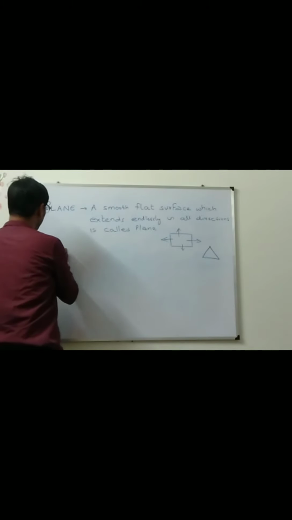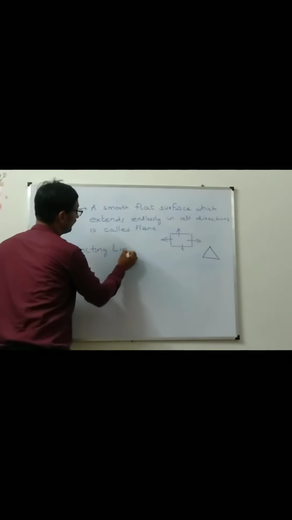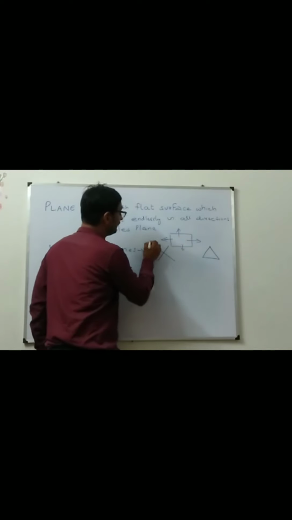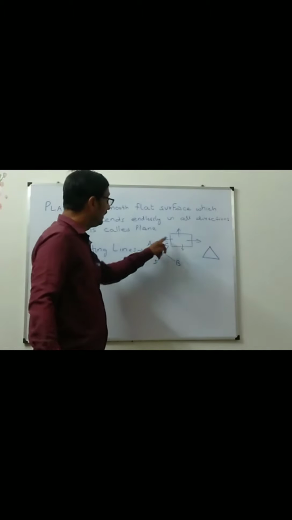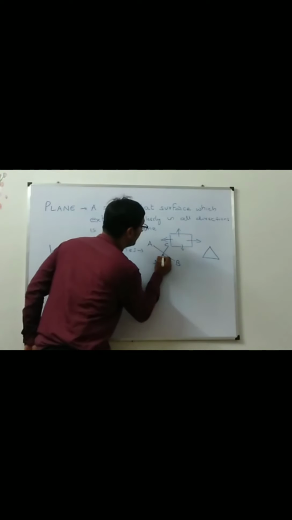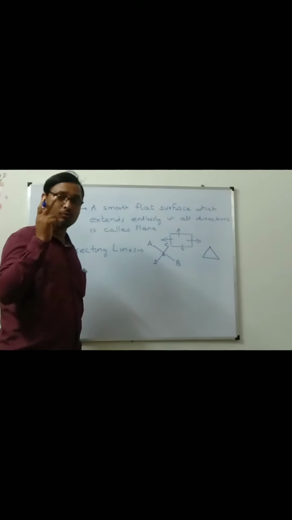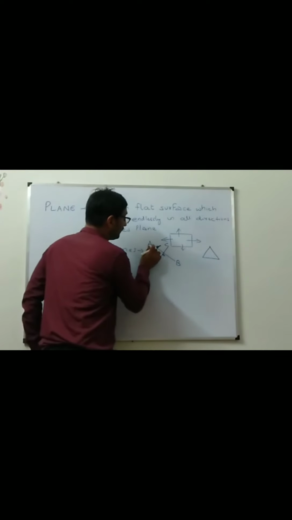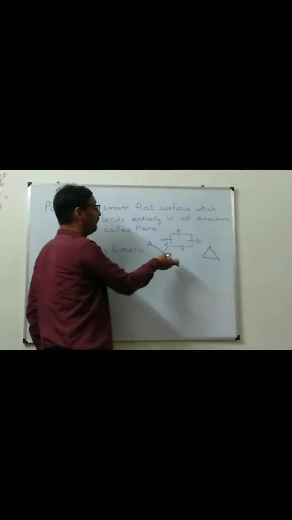Next one is intersecting lines. When two lines, one line is AB, another line is CD. AB and CD are having one common point, O. When there are two lines and they are having one common point, the first line is the intersecting line of the other, and the second line is the intersecting line of the first one.